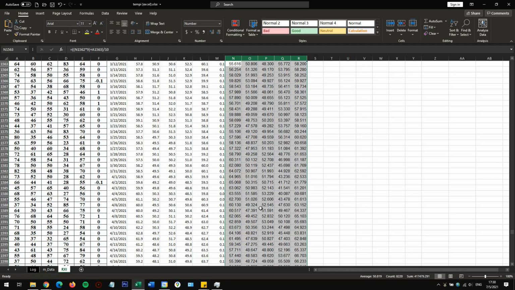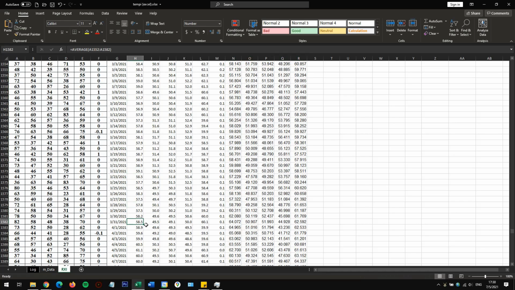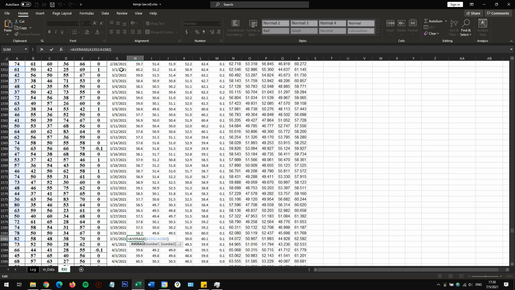On the right-hand side here, this is also kind of a rolling average, but instead of doing a 30-day rolling average, for example, March 31st is going to be taking March 1st all the way up to March 31st, actually a 31-day rolling average.